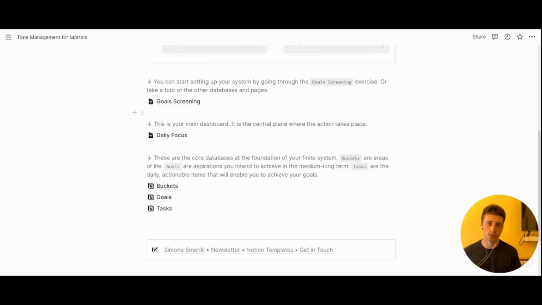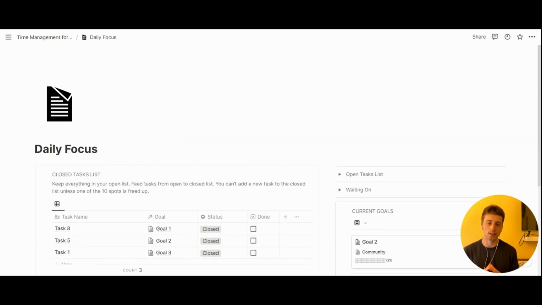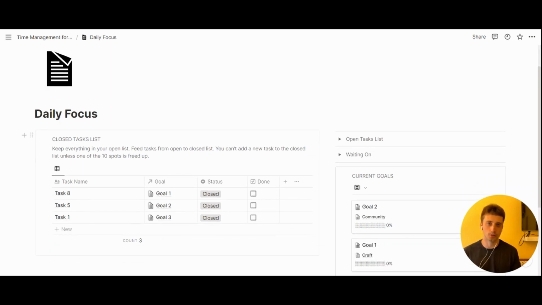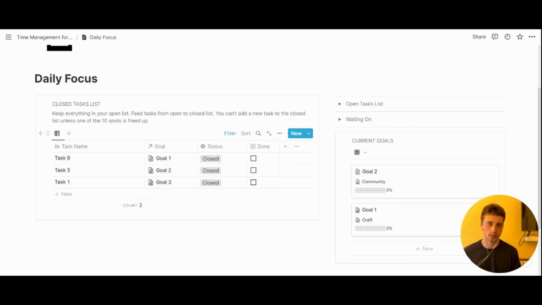The other key page that you can find on this template is the daily focus dashboard. And this is a dashboard, so that's where action truly happens on a daily basis, and where you manage your tasks that will eventually lead you to the achievement of goals in this overall framework. And so on the daily focus dashboard, you can find your closed tasks, the ones that you are consciously deciding to work on, maximum 10.